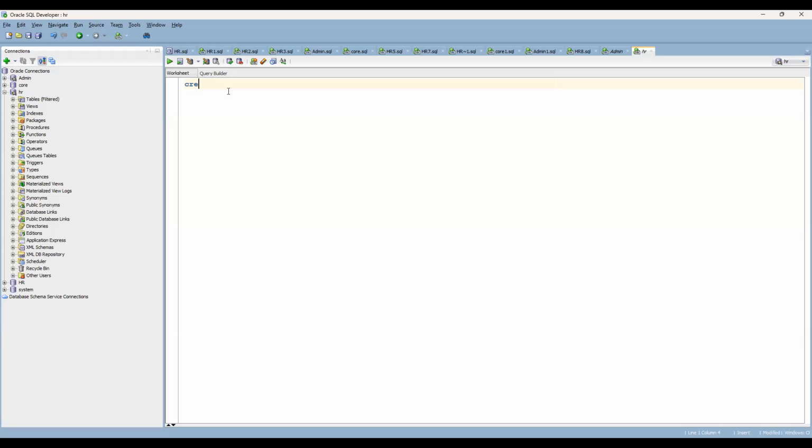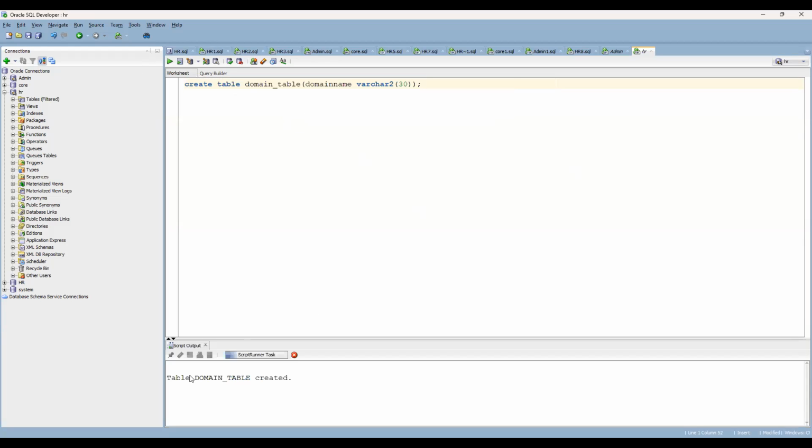Here you can mention create table, and the table name is domain table. The domain table has a single column, a domain name. You can mention the domain name with the varchar data type and a size of 30. Now you are able to create the table. Let me execute it. The table is created.